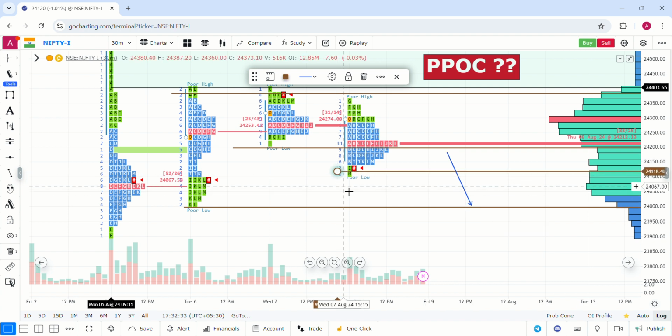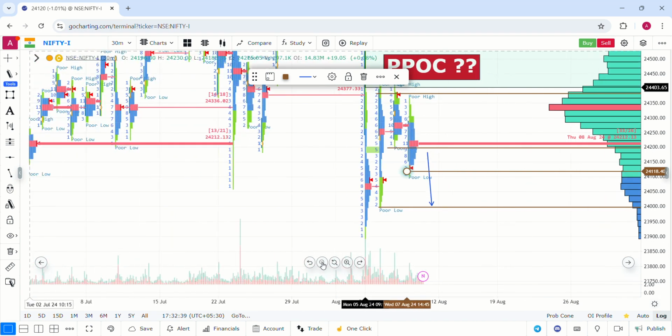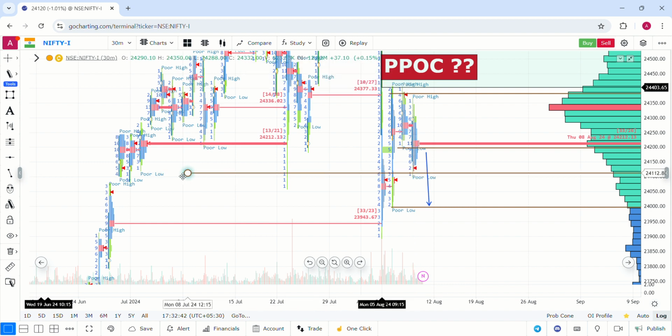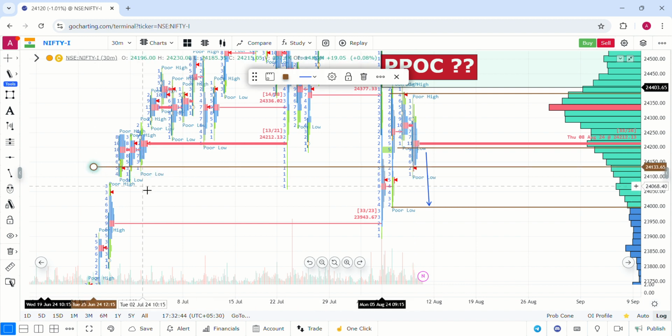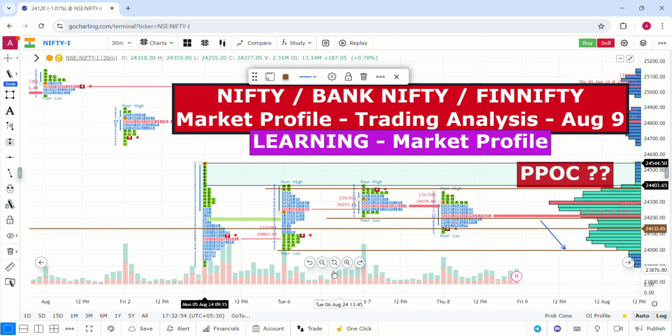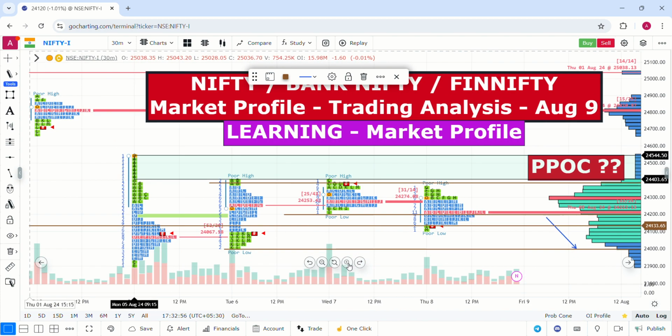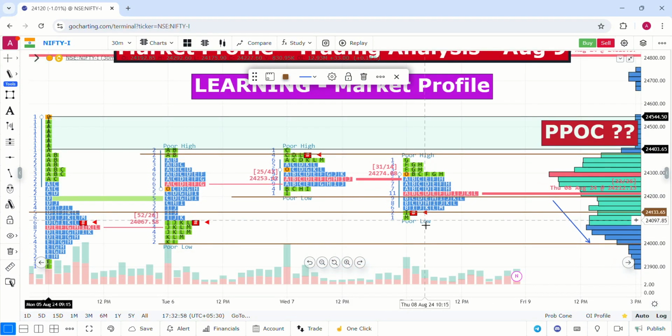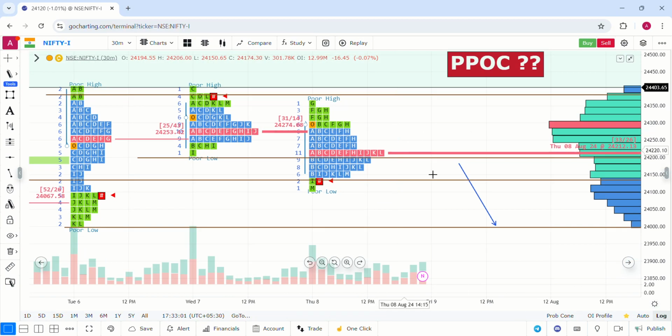And if you see today's close, it is above the zone of 24,000, and 24,000 was also a support zone for Nifty. If you see previous times, this is a very good level of support zone. 24,000 is a good level of support zone. So 24,100 and 24,000 could be very good levels of support zones for Nifty, the first immediate support zones.